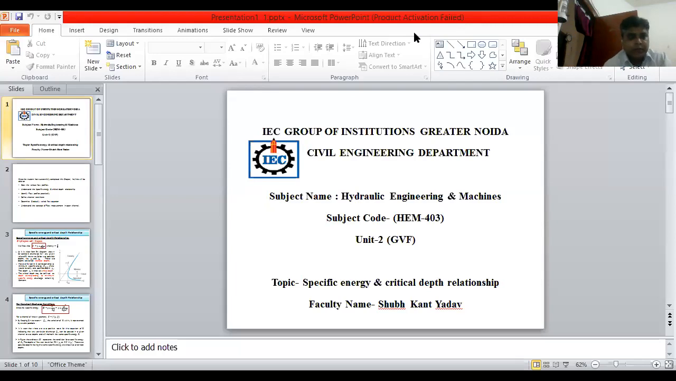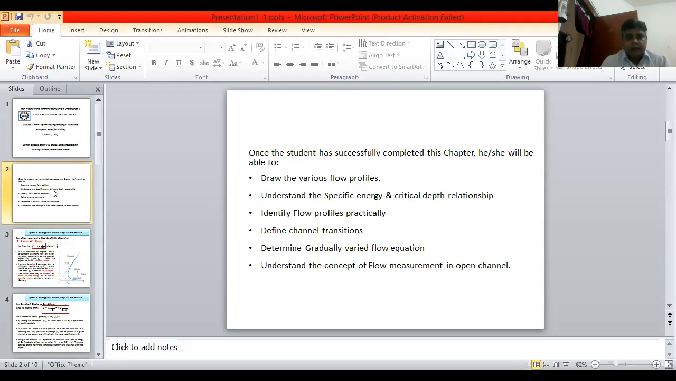Energy profile is the first one. Once the student has successfully completed this chapter, she or he will be able to draw the various flow profiles, understand the specific energy and critical depth relationship, identify profiles, define channel transition practically, determine the gradually varied flow equation, and understand the concept of flow measurement in open channel.